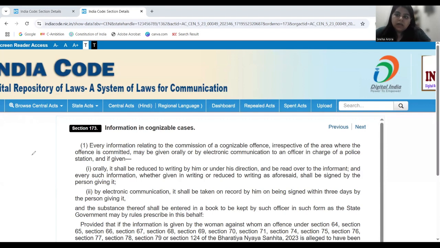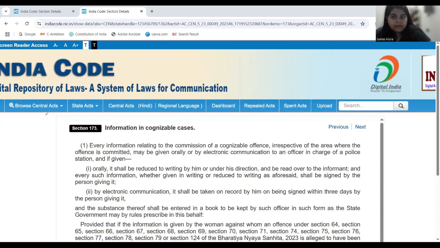Now, earlier we had a discussion on witness protection, how the witness protection provision did not find any place in CrPC, but it has been included in Section 398 of the Bhartiya Nagarik Suraksha Sanhita, the new criminal procedure code. Today we are going to discuss FIR, and we are going to dig into the scope of the new law.